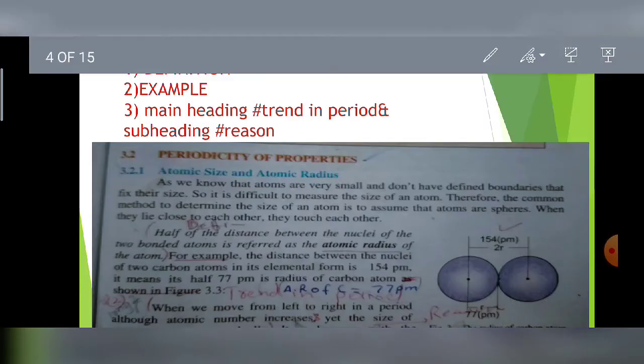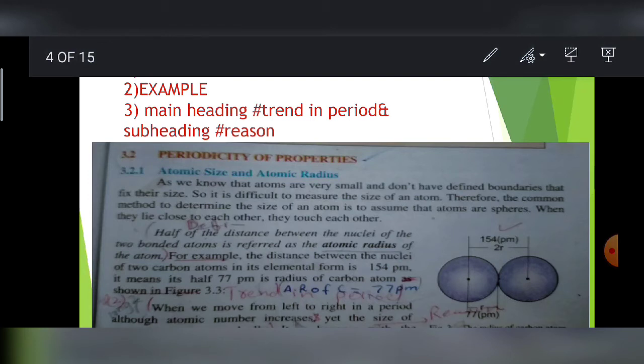As you can see on the screen, here is the diagram of two carbon atoms in elemental form, and when we place two carbon atoms side by side we measure the distance between their nuclei. Because atoms are too small, we can't determine the atomic radius or atomic size directly. What is the radius? Radius is half of the distance across a circle, from the middle of the circle to the outer boundary. So the radius of the atom is the distance from the nucleus to the outermost shell.